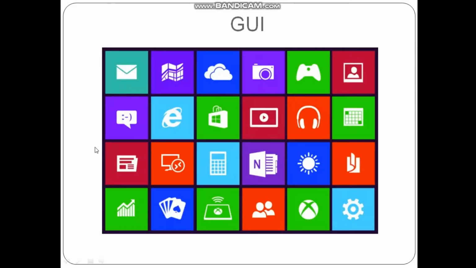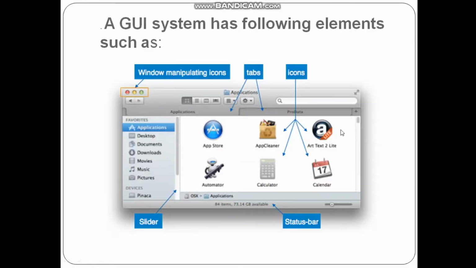GUI is the graphical user interface. The user can work on it by clicking the icons and opening files, without writing any command. Microsoft Windows and Mac OS are great examples of graphical user interface. This is the main reason for the success of GUI based operating systems. The screen is divided into areas called windows. Windows are useful if you need to work on several tasks. Here we have window manipulating icons, tabs, icons, slider, status bar, etc.